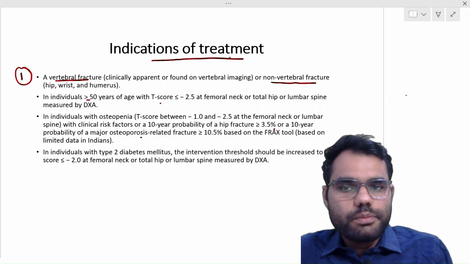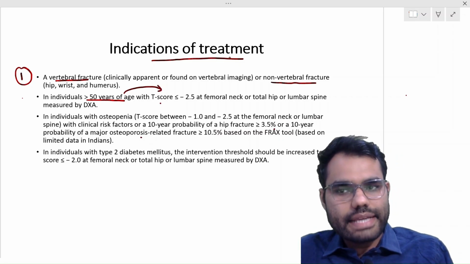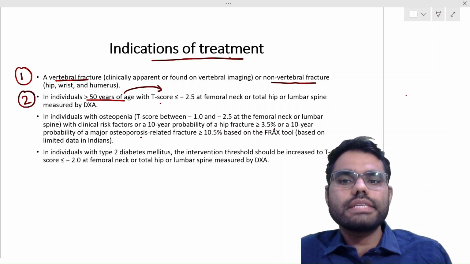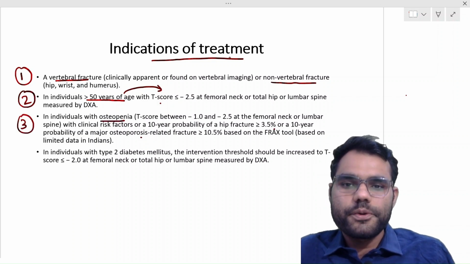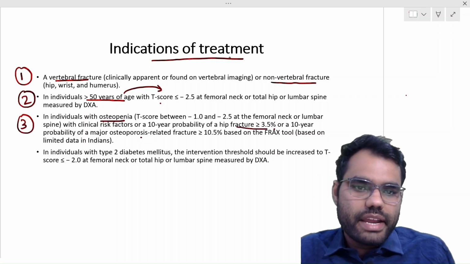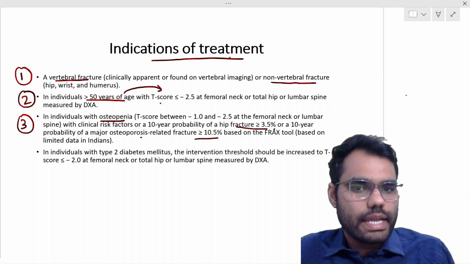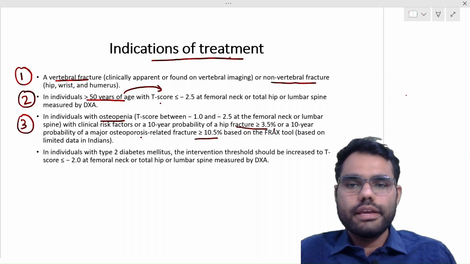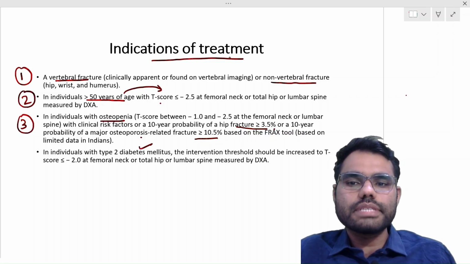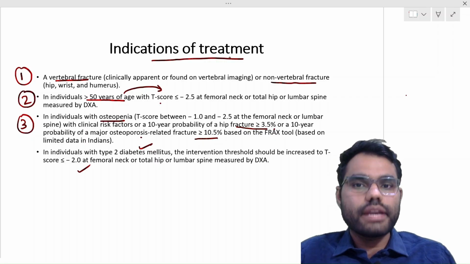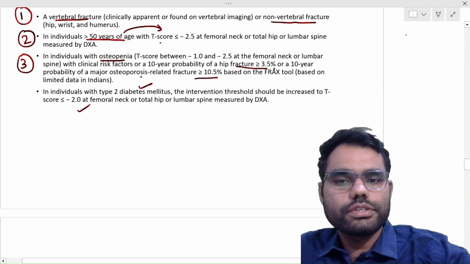Then in individuals with more than 50 years of age with a T-score of less than -2.5 on DEXA scan is an indication for osteoporosis treatment. And third, in individuals with osteopenia, if the FRAX score is more than 3.5 for a hip fracture and the 10-year probability of a major osteoporosis related fracture is more than 10.5, then we should also treat. So these are three major indications, and in a patient with diabetes, the cutoff for osteoporosis is taken as -2 for treatment. So these are the three important indications we should remember about when to treat osteoporosis.